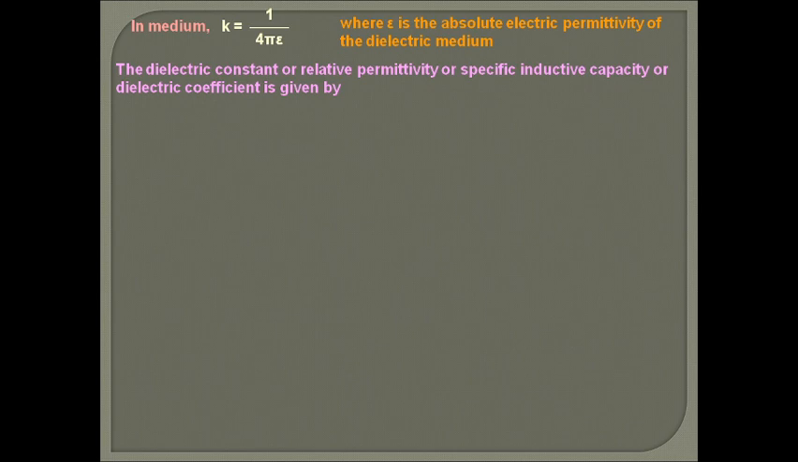The dielectric constant, or relative permittivity, or specific inductive capacity, or dielectric coefficient, is the same thing. Popularly it is called the dielectric constant, or sometimes relative permittivity, that is εr or K. It is equal to the ratio of ε to ε0, where ε is the permittivity of the medium and ε0 is the permittivity of vacuum. So the ratio of ε to ε0 is K, the dielectric constant.